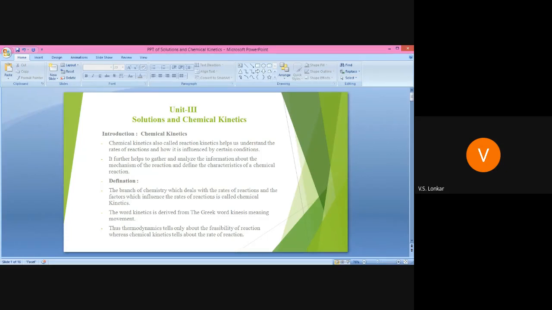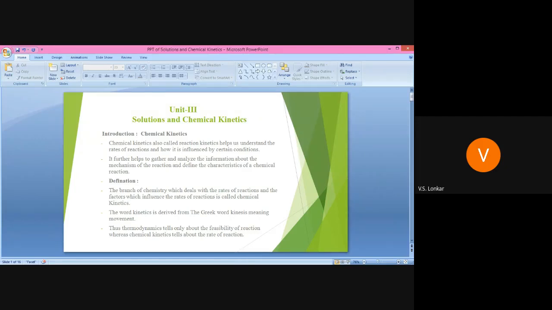Okay, see, we know that whenever we study any particular reaction, there are two aspects. The first one is thermodynamics, the second one is kinetics. We have to study the thermodynamics of that reaction as well as the kinetics of that particular reaction. And we know that there are three main aspects. The first one is the feasibility or possibility of reaction, the second one is the extent of reaction, and the third one is the speed of reaction.